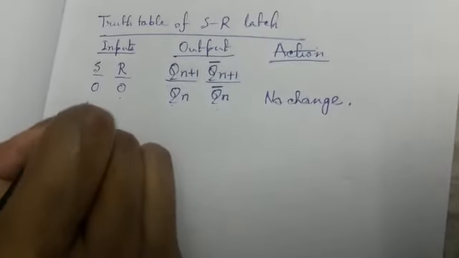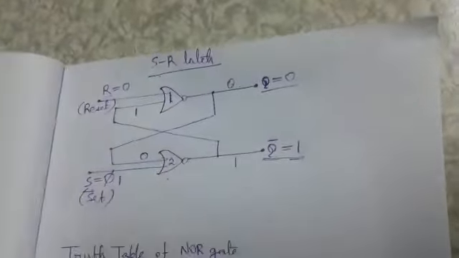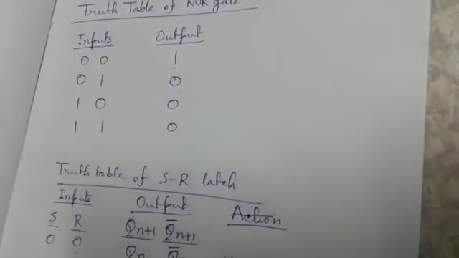Next I am giving S equal to 1, R equal to 0. Now from the truth table we can see if any one of the inputs is 1, output will be 0. So here the output will be 0 because S is 1.